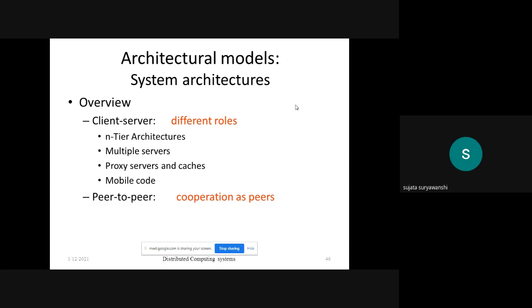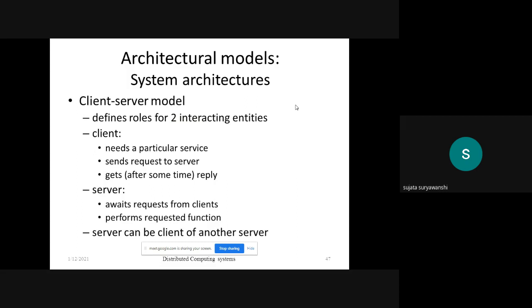In this, again, there are different architectures for the client-server model: one-tier architecture, two-tier architecture, like this. Then multiple servers we can consider in the client-server architecture, then proxy servers and cache, and the last one is mobile code in the case of client-server. Okay, so now we'll see the client-server model in depth.